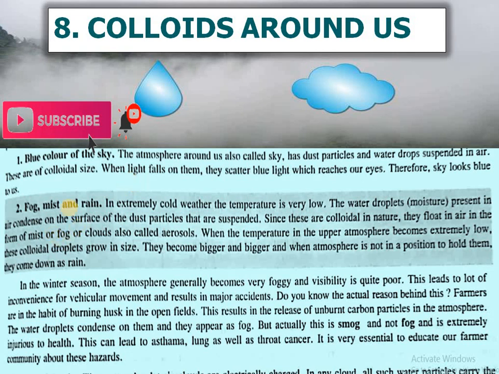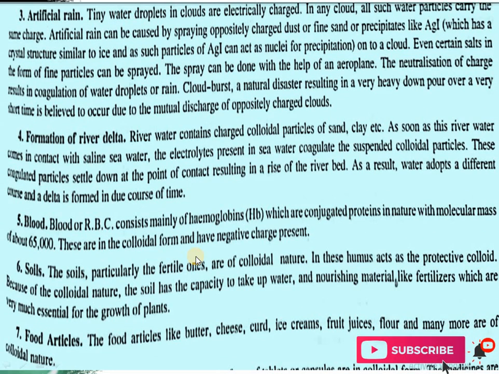Another example is fog, mist and rain. These are all simply colloidal. As we have studied in the types of colloids, fog is a colloid which leads to accidents. Dust particles suspended in air get trapped and block the visibility area, which leads to accidents. So these are also colloids. Basically, we can say that the blue color of the sky is because of colloidal nature, and fog, mist, rain are all examples of colloids.